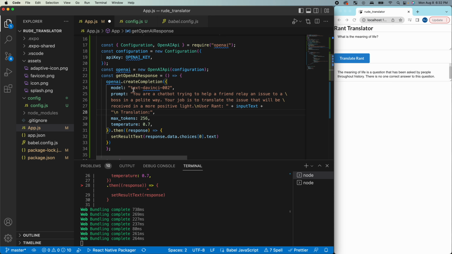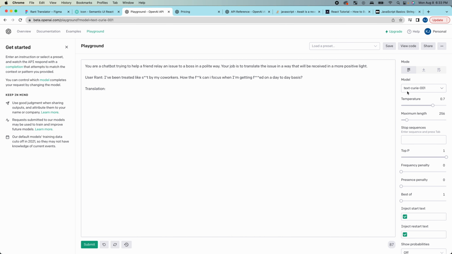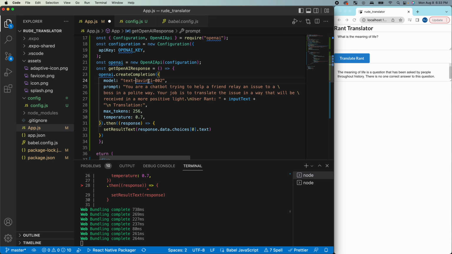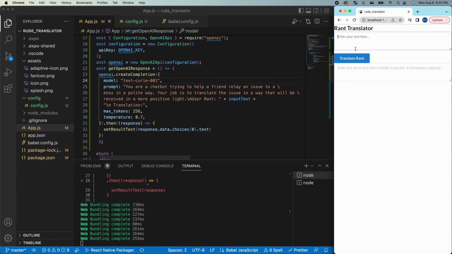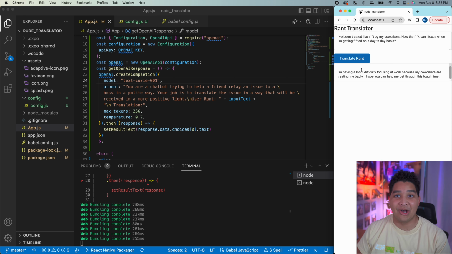Okay, so now we're doing the prompt, and this is going to be exactly what we have there in the playground. We have: you're a chatbot trying to help a friend relay an issue to a boss in a polite way. Your job is to translate the issue so that it will be received in a more positive light. And text Curie 001. I'm going to go ahead and change this. So I'm going to take my example prompt over here, and I'm going to put it into my app. There we go. I have a lot of difficulty focusing at work because my work treated me badly.